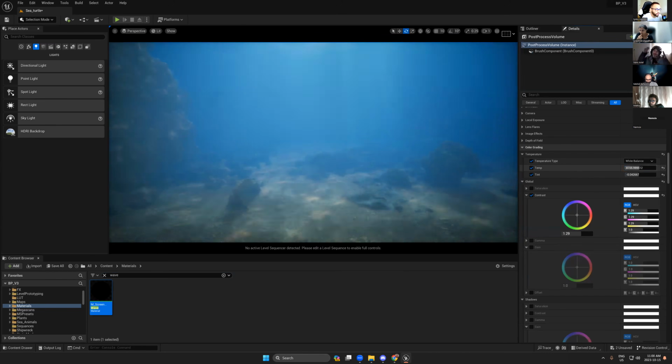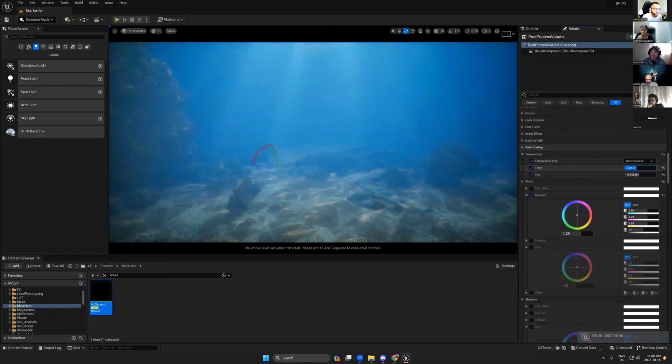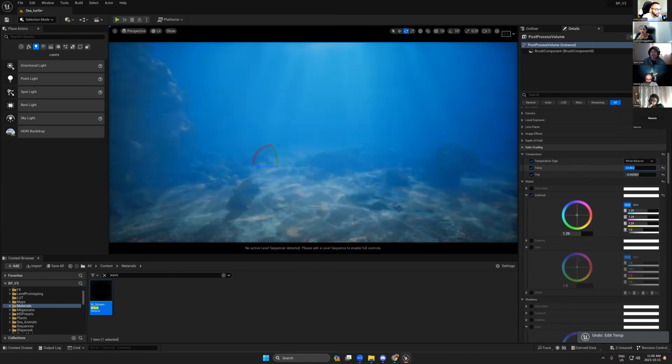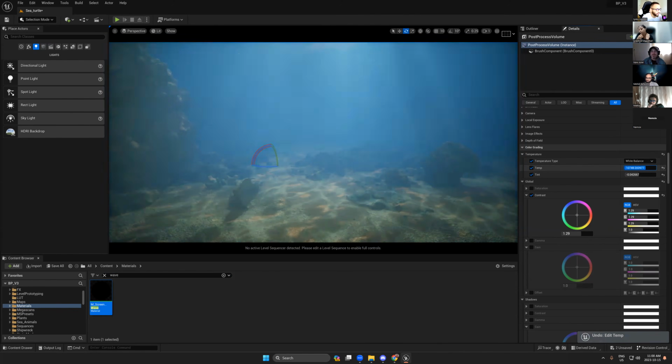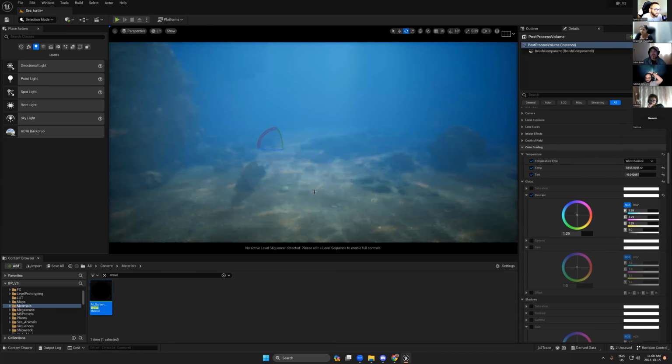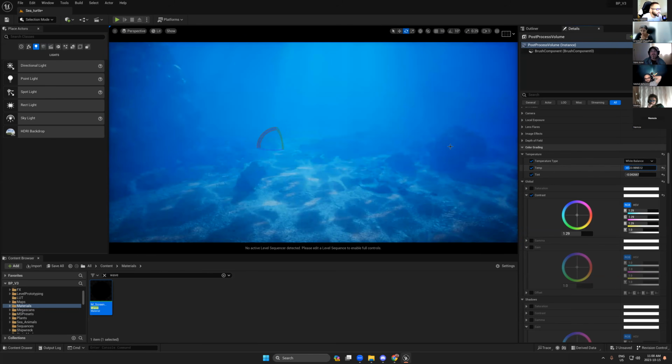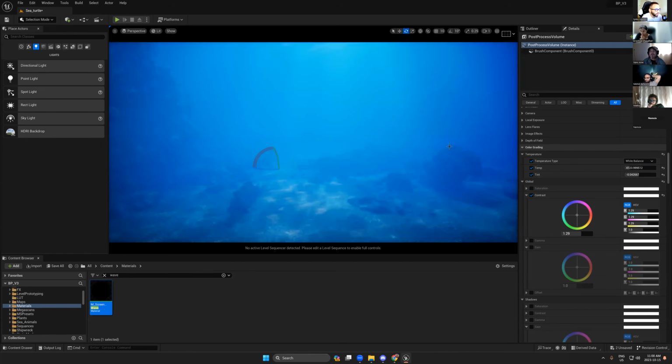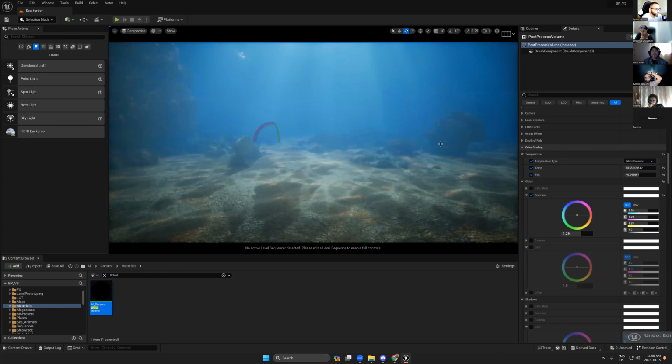I never use saturation, but usually I use the temperature to tweak the light. So if I am near the surface, I will try to keep some yellow, or if I'm very deep, I can keep it completely blue like this. Yeah. Okay.